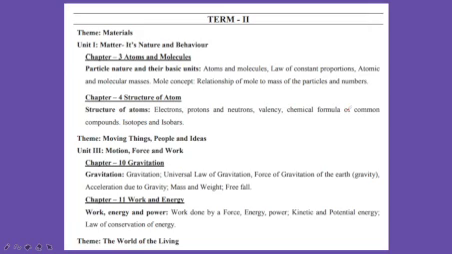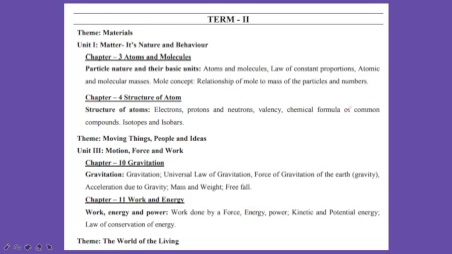In Term 2, material, chemistry. In chemistry, in chapter number 3, Atoms and Molecules is going to come. In this you will know atoms and molecules, law of constant proportion, atomic and molecular mass, mole concept, and relation of mole to mass of particles and numbers. And chapter number 4, Structure of the Atom, is going to come. In this you will know electron, proton, neutron, valency, chemical formula of common compounds, isotopes and isobars.